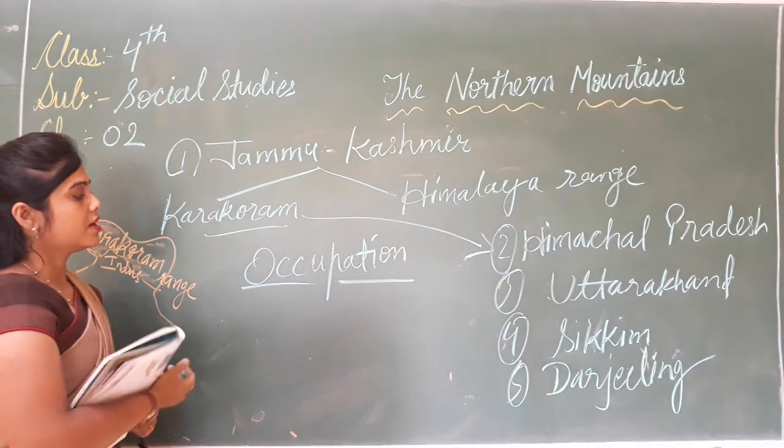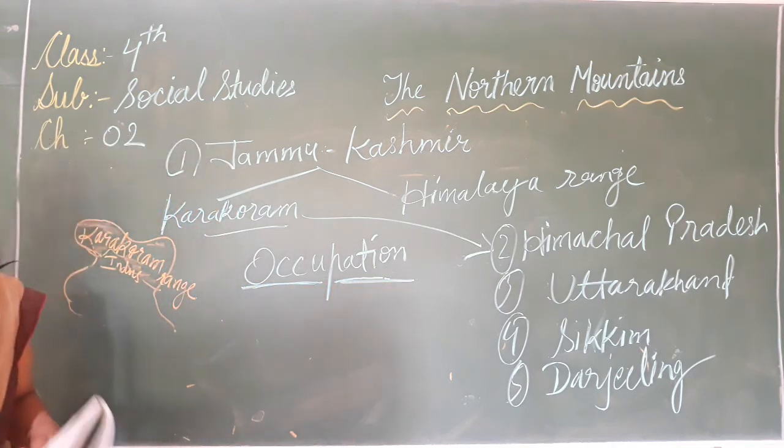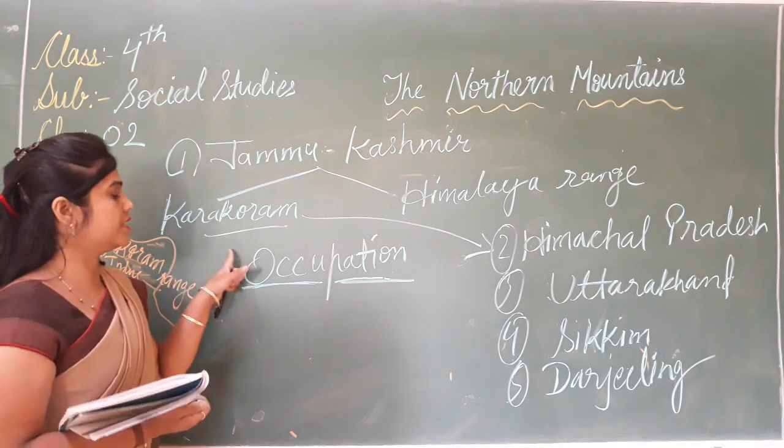Now first, occupation. What is the occupation of the people living in this range?